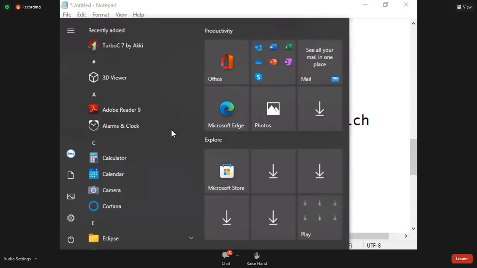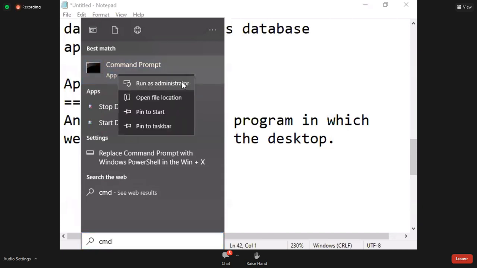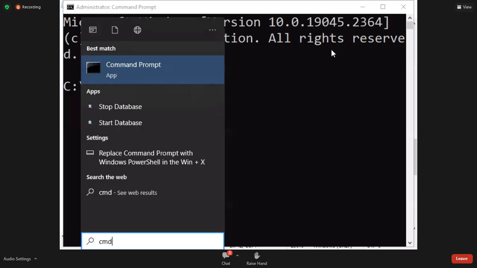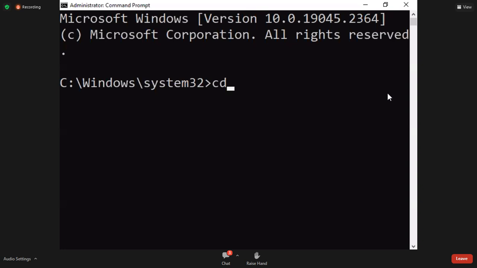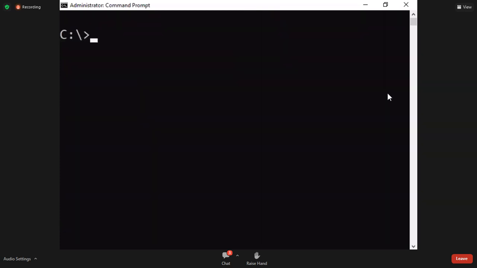For example, I'll open command prompt. With this command prompt, I'm interacting. We are interacting with this command prompt, so it is an application.